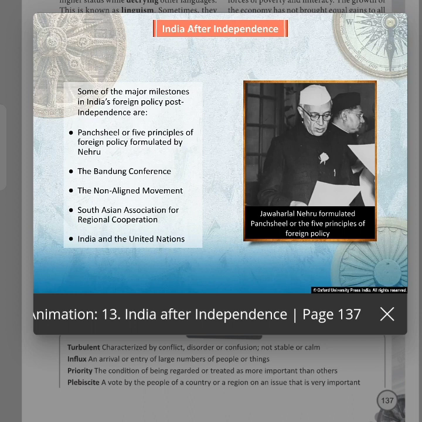the Bandung Conference, the Non-Aligned Movement, South Asian Association for Regional Cooperation, India and the United Nations.